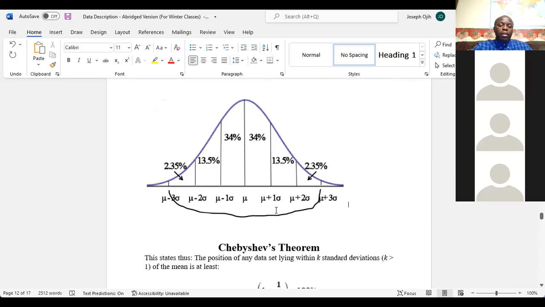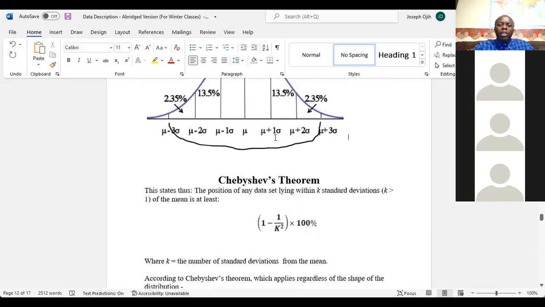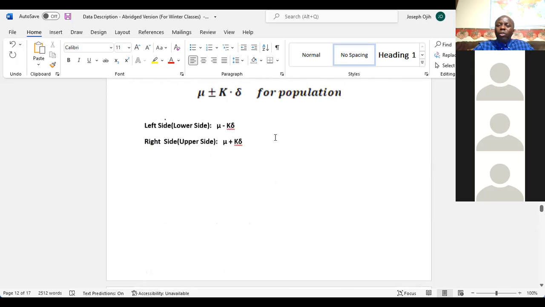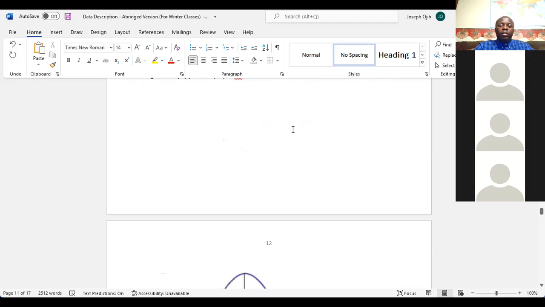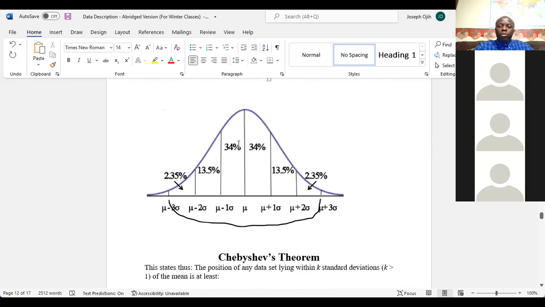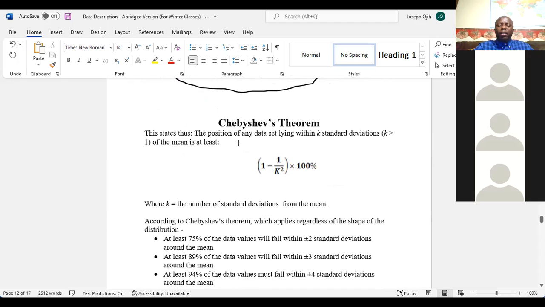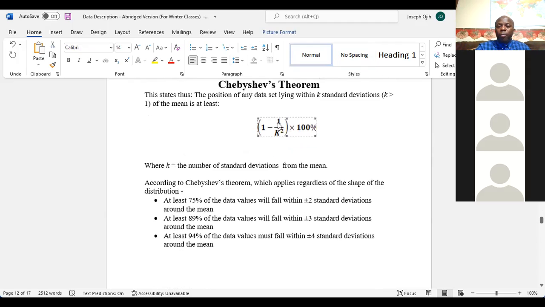Now, the empirical rule is used only for a distribution that is approximately normal or symmetric. That means this type of distribution that has this shape. But Chebyshev is used for any type of distribution, so long as K is greater than 1. For Chebyshev, we use this formula right here: 1 minus 1 over K squared.